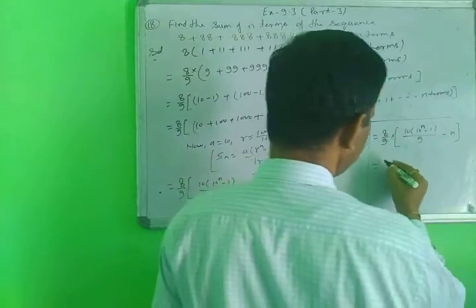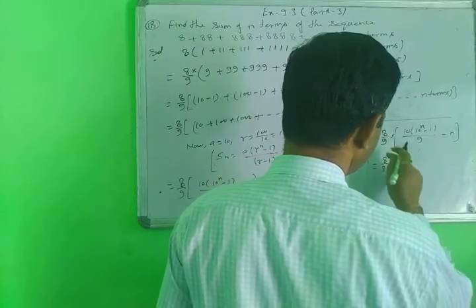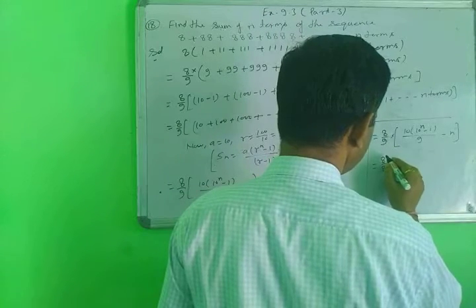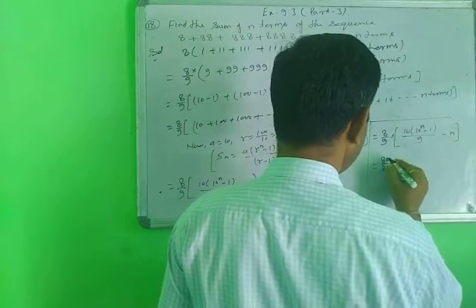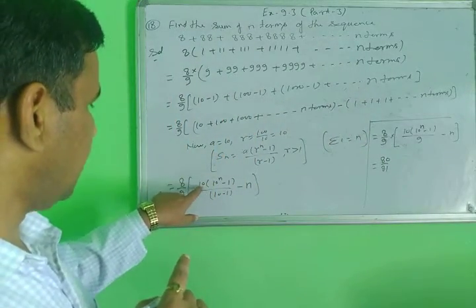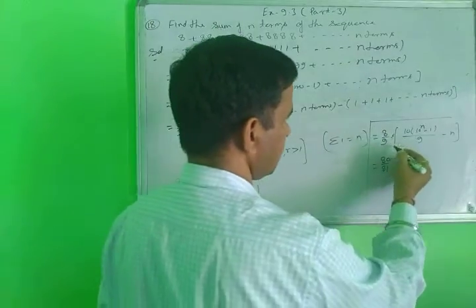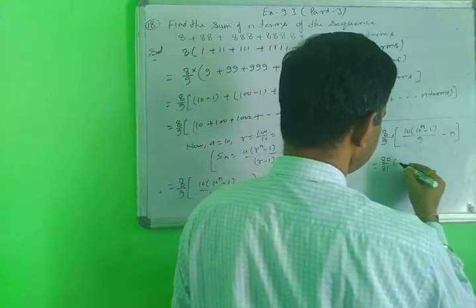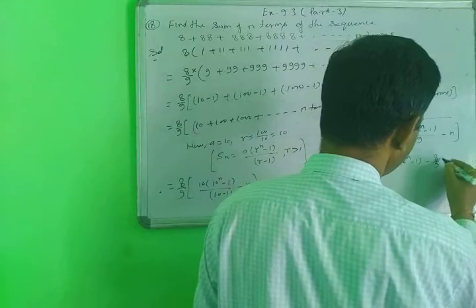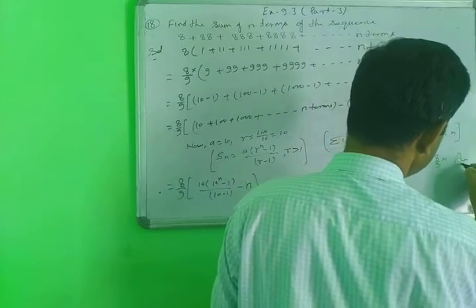What will you get here? 8 upon 81, 8 times the 80, sorry. You multiply 8 times the 80 here, 9 times the 81. So then you get 8 upon 81 times 10 exponent n minus 1, or minus 8 upon 9 n. So this is your final answer.